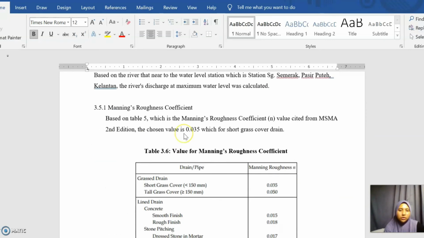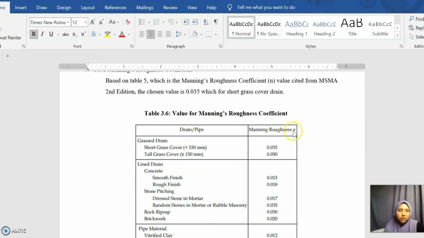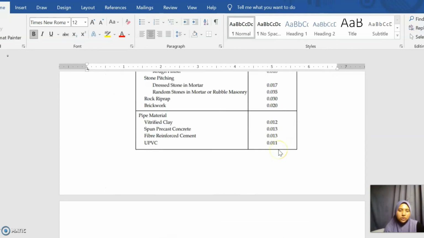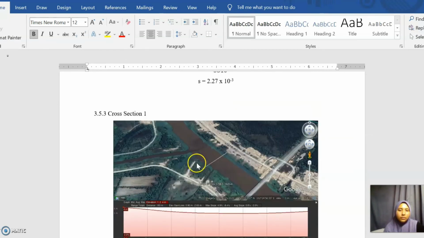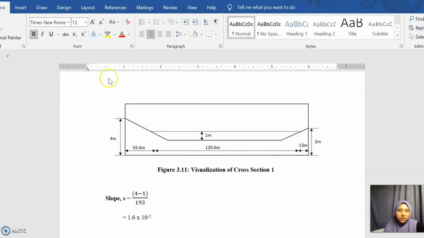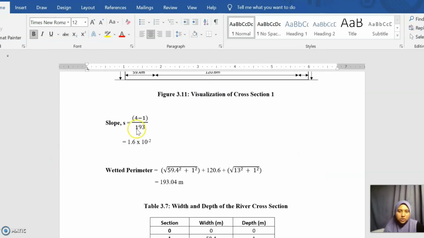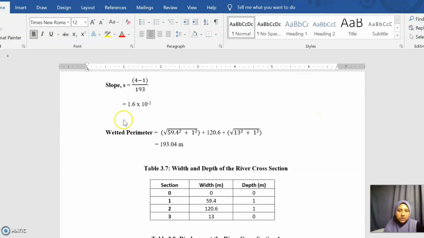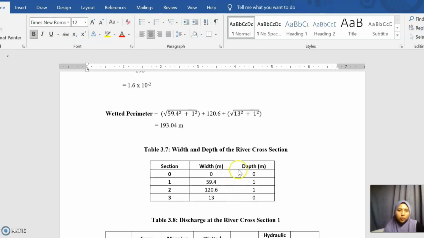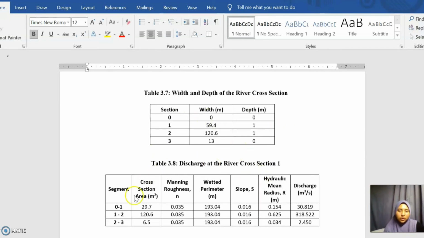For the discharge of the cross section, we use the Manning roughness coefficient, and we choose 0.035. This is the slope and area of the river. And for cross section 1, this is the visualization. So the slope is 4 minus 1, divided by the length of the cross section. And this is the wetted perimeter. With the depth, we're going to use this for the cross section area.